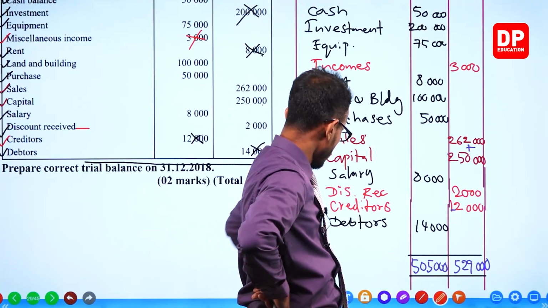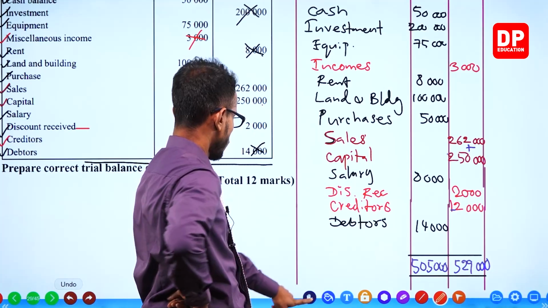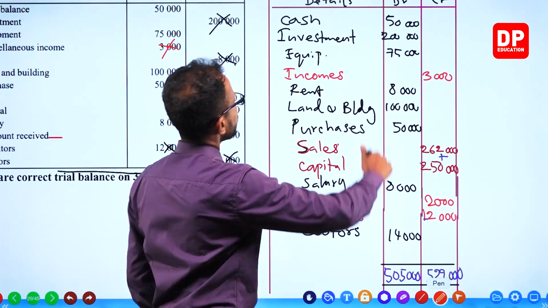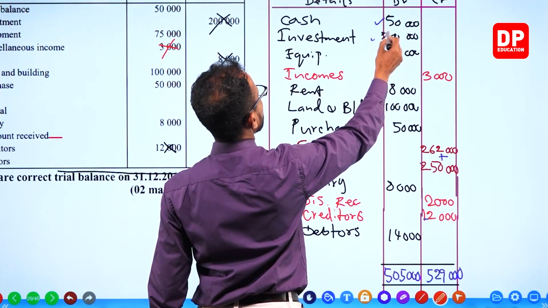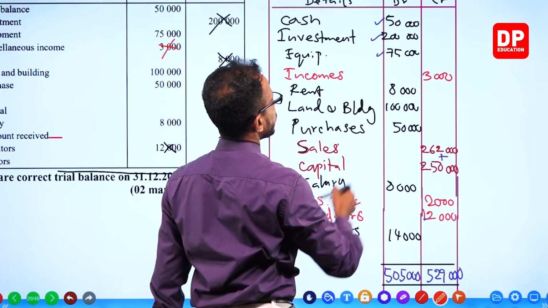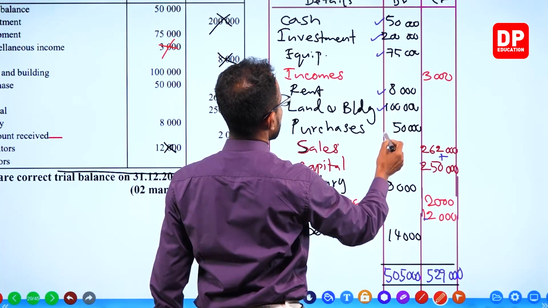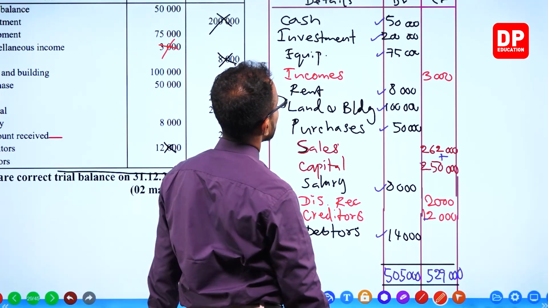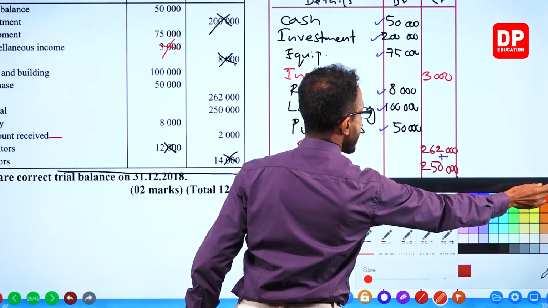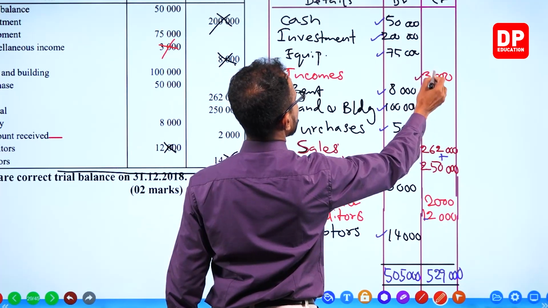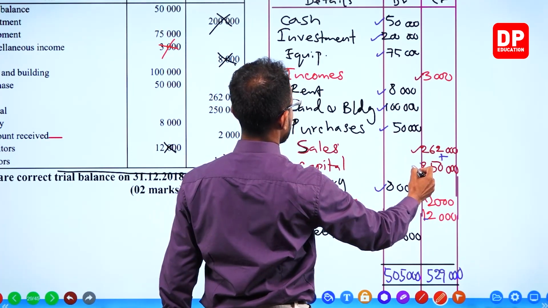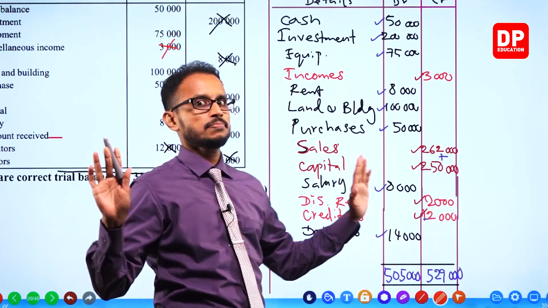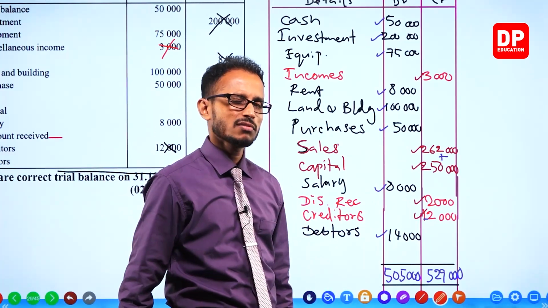Let's take the debit total again and check the items again. Cash is debited, it's correct. Investment debited. Equipment debited. Rent debit. Land and buildings debit. Purchases debit. Salaries debit. Debtors debit. All correct. Now check the credit items. Incomes credit. Miscellaneous incomes credit. Sales credit. Capital credit. Discount received credit. Creditors credit. All correct. Then my calculations must be wrong.